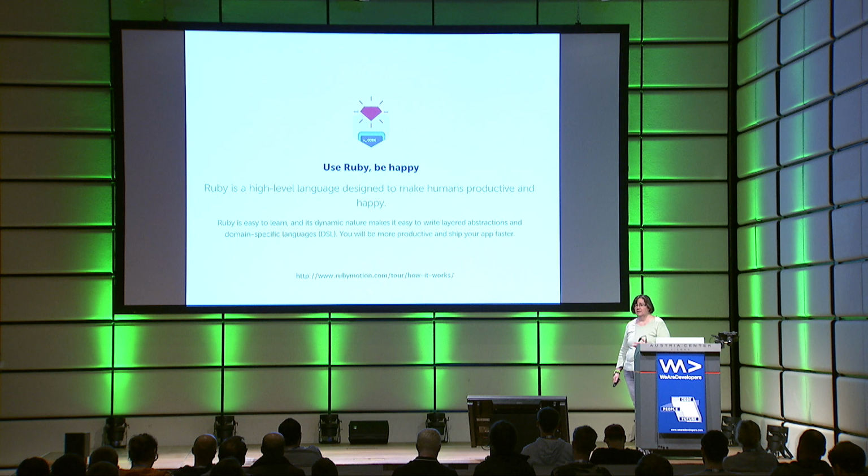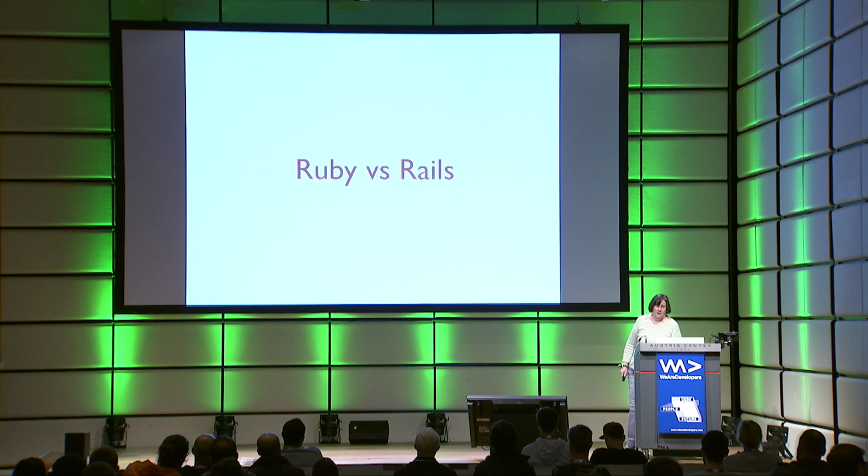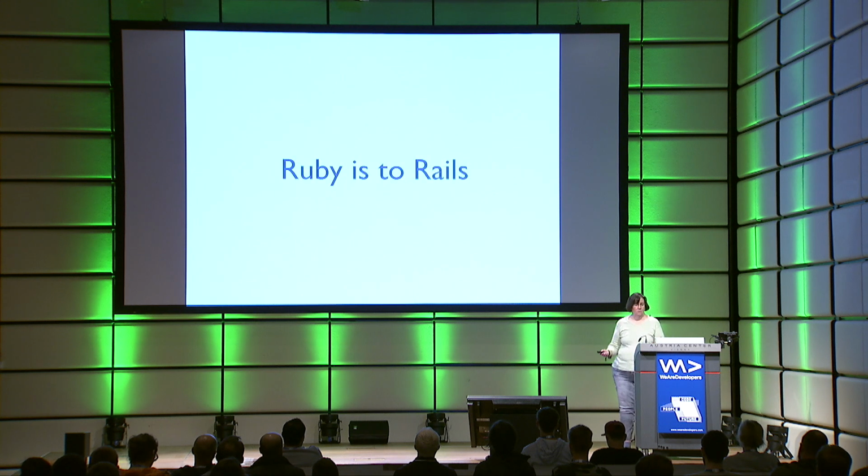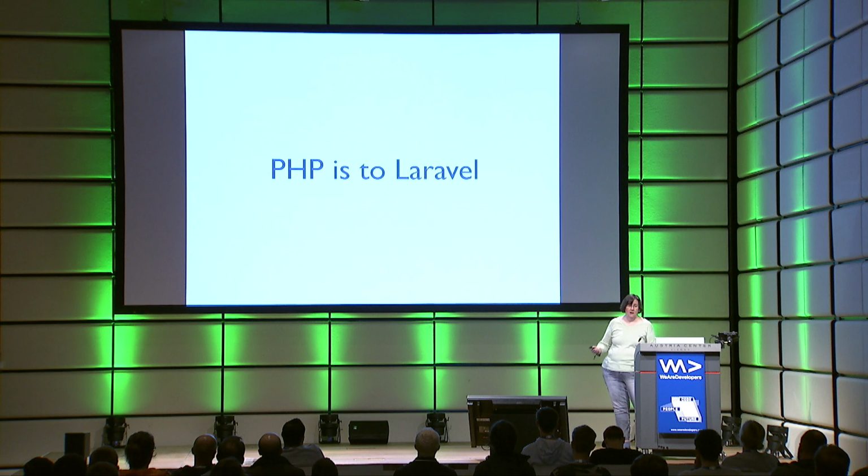Since I'm not going to assume that all of you at this conference are familiar with Ruby, like you would be at a Ruby conference, I'm going to explore Ruby just a little bit further before we move on. And I'm going to address a confusion that people often have, Ruby versus Rails. So Ruby is to Rails what Python is to Django, or PHP is to Laravel. One is a language, the other is a framework. So Ruby is not Rails.